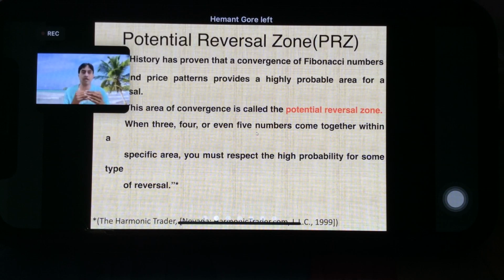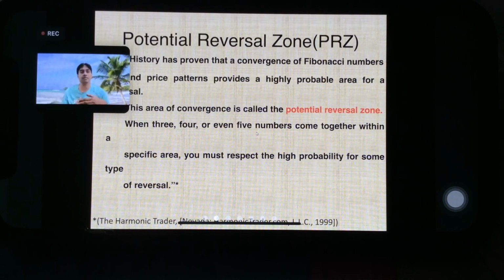So we have to try to confluence these zones with Fibonacci, various ways of Fibonacci. So usually the harmonic pattern ABCD has 2 Fibonacci numbers which we try to coincide, and other harmonics have 3. In addition, we will have a 4th as per our zone, as per price action. Right? So the more the confluence, the higher the chances of reversal. Okay? Clear? So that is the meaning of potential reversal zone. It's nothing but the area from where price can probably reverse.